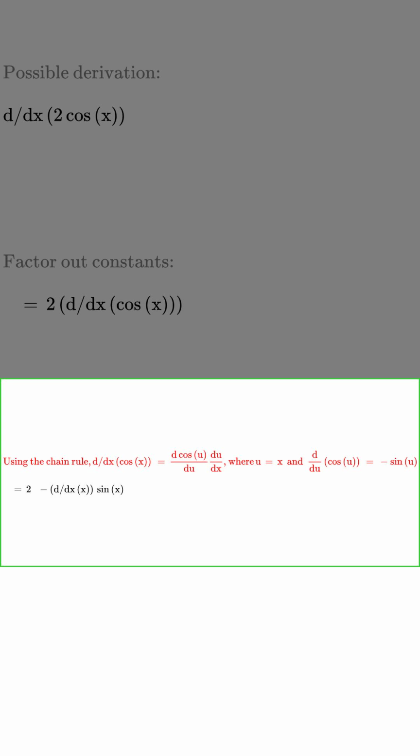The derivative of cosine of u with respect to u times the derivative of u with respect to x, where u equals x. The derivative of cosine of u is negative sine of u, so it's negative sine of x times 1, which is negative sine of x. Now, let's simplify the second part of the equation. The derivative of x with respect to x is 1, so we have 2 times negative 1 times sine of x, which is simply sine of x.